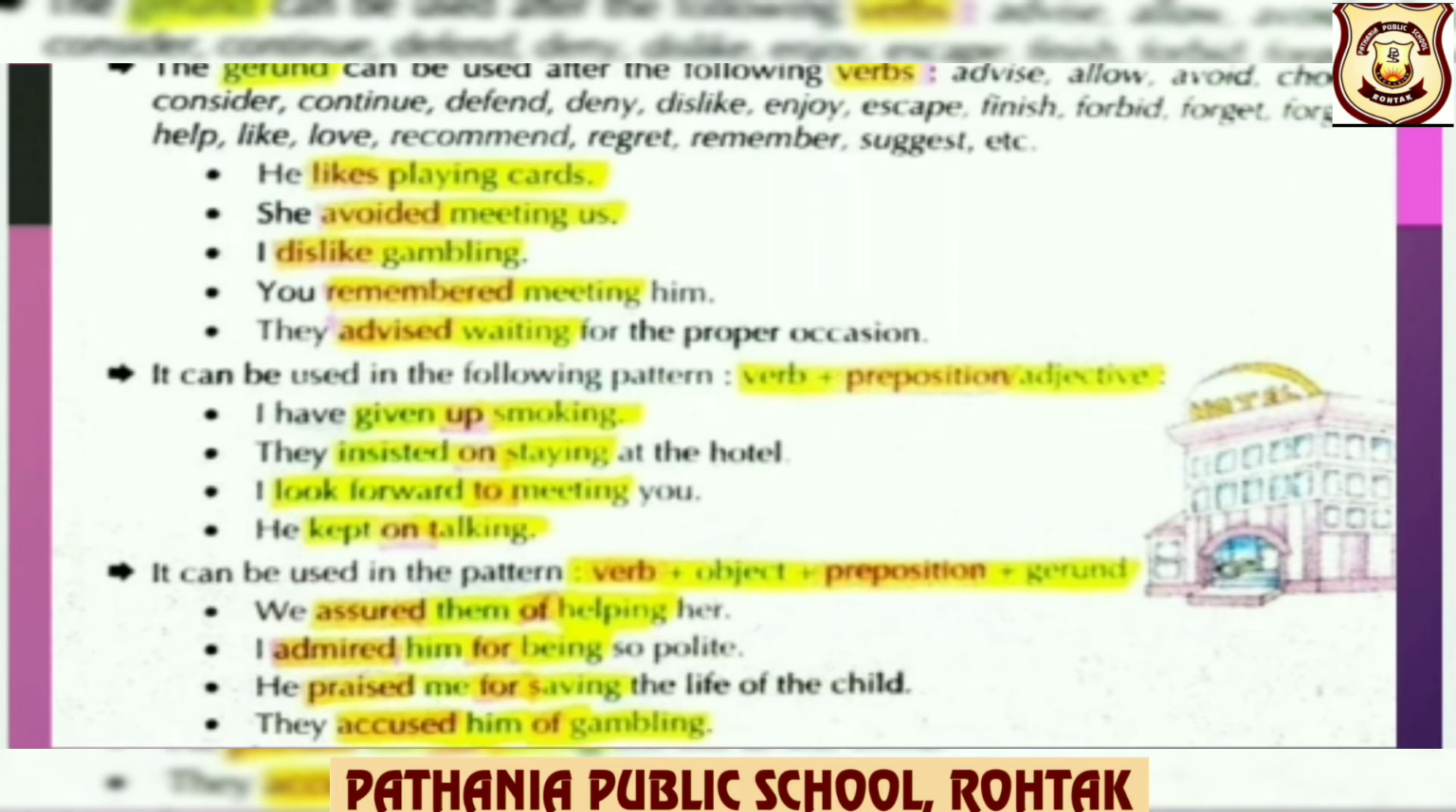Look at the example, children. We assured them of helping her. So you can see, children, verb assured, object them, preposition of, and gerund helping.